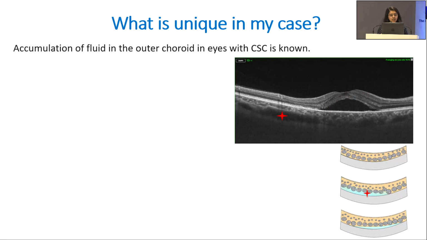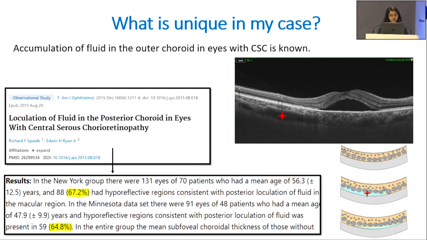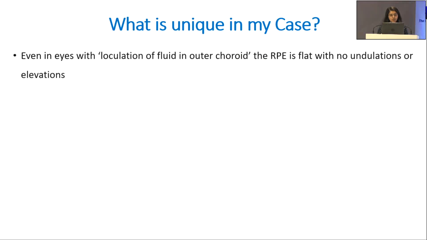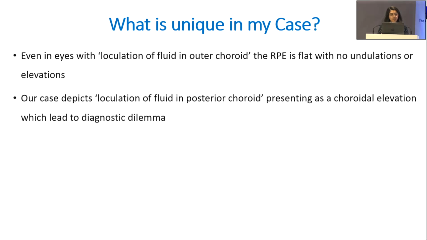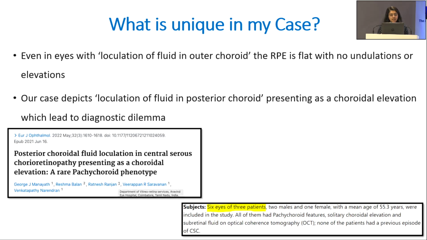Accumulation of fluid in the outer choroid in eyes with CSC is known. According to literature, 64 to 67% of patients with CSC can have this. But what is unique in my case is, even in eyes with loculation of fluid in outer choroid, the RPE is flat with no undulation or elevation. Our case depicts that loculation of fluid in posterior choroid presenting as a choroidal elevation led to diagnostic dilemma. There was only one case report like this, in 6 eyes of 3 patients.